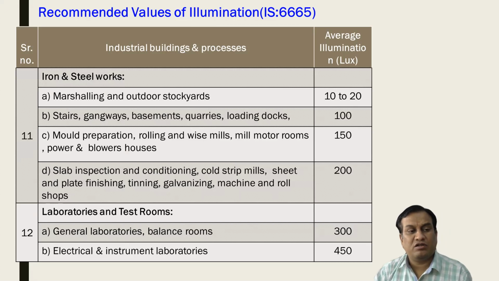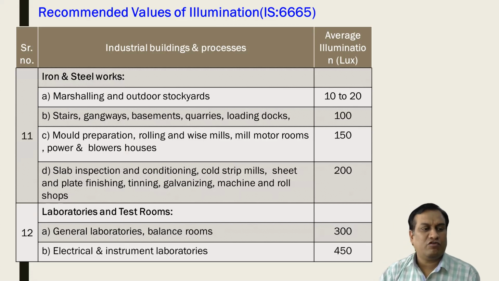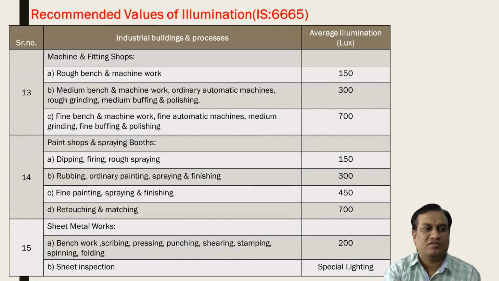So you can observe that depending on the activity, the process, the operations, and the area of work or building, the lux requirement changes. Then for the laboratories and test rooms, there may be a requirement of 300 to 450 lux.